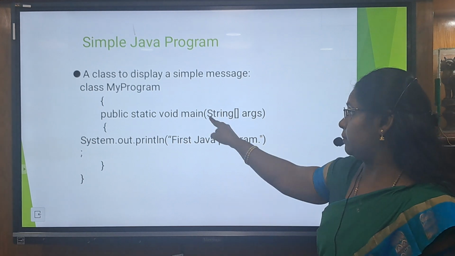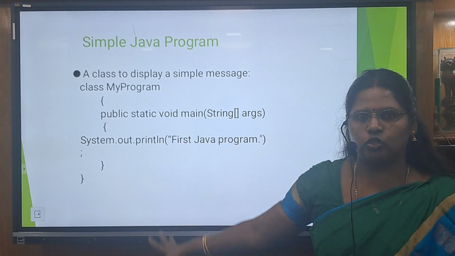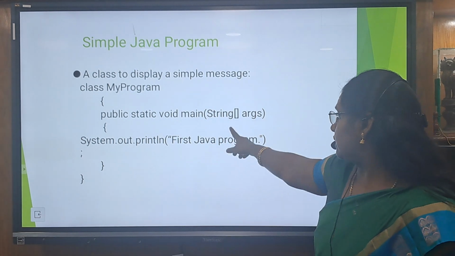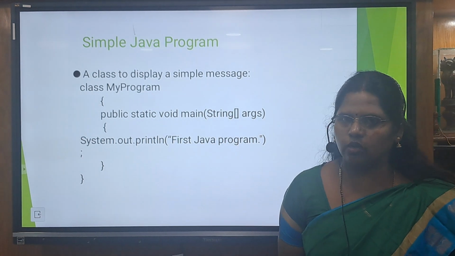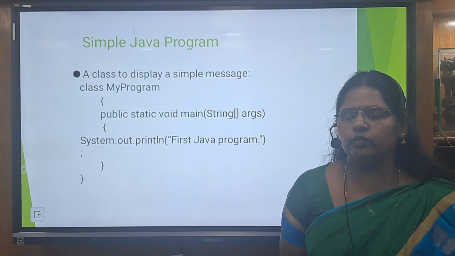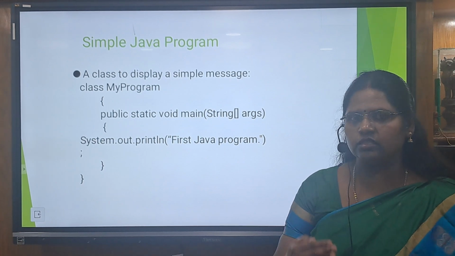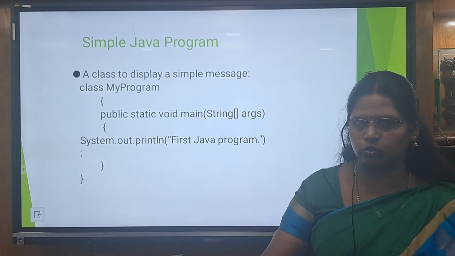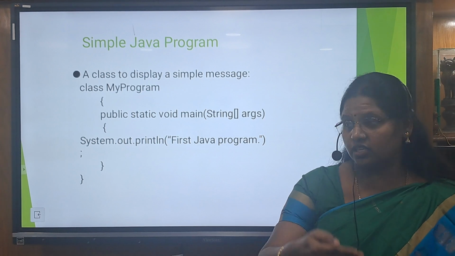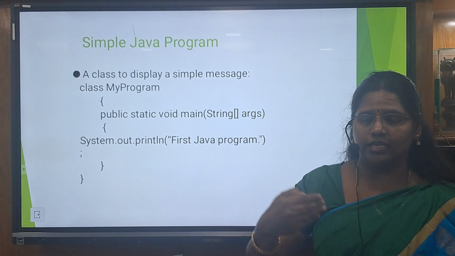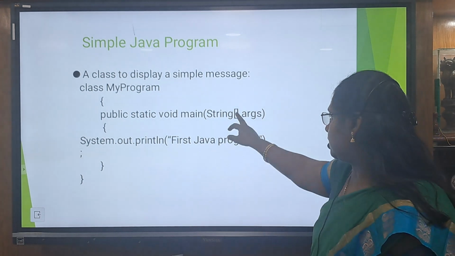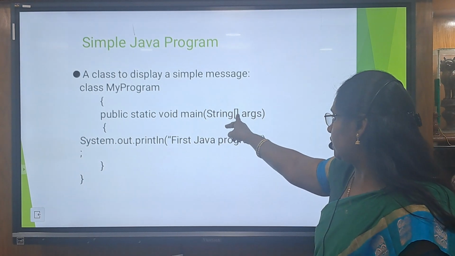So we declare the main method as static, void means no return data type, and String[] args. While running the program, the command is given as java program name. At that time we can also give some inputs. Those inputs are passed as arguments to the program. If you run java MyProgram 1 2 3, then 1, 2, 3 are taken as input for the program via String args, and 1, 2, 3 are assigned as a string array.